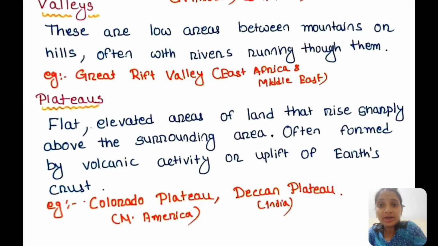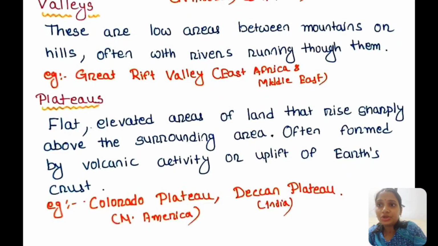Then we will see what valleys are. They are the low areas between mountains or hills, often with running rivers through them. So rivers run in between the low areas of the mountains or hills, and these are called valleys. Valleys are plain but surrounded by mountains or hills. An example of a valley is the Great Rift Valley of East Africa and the Middle East.